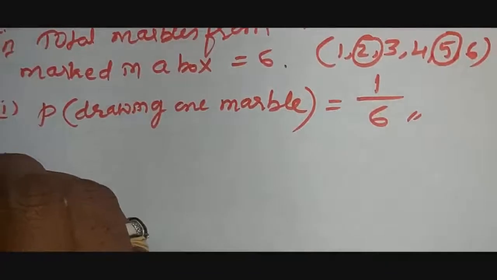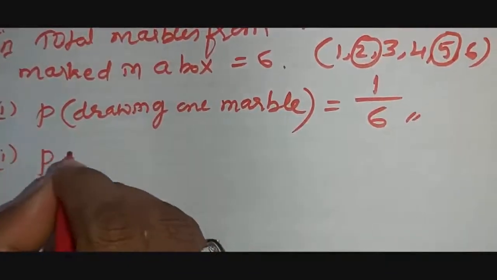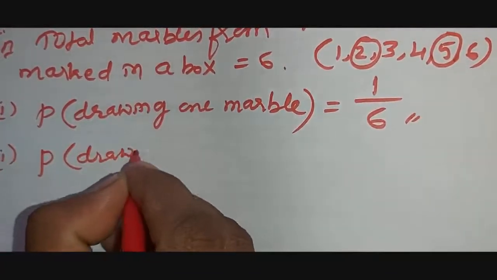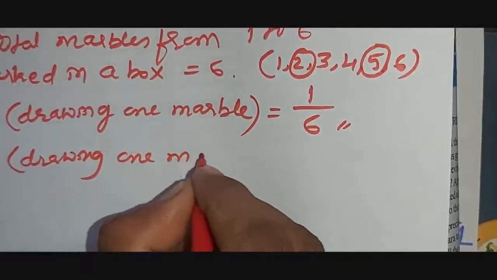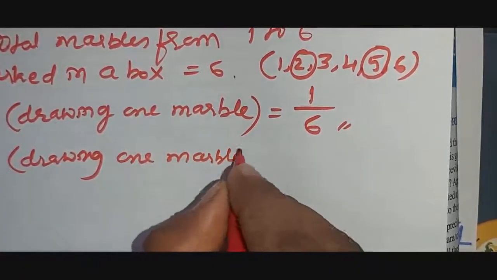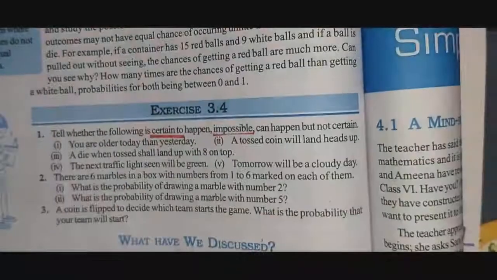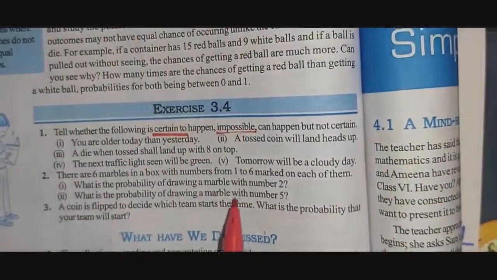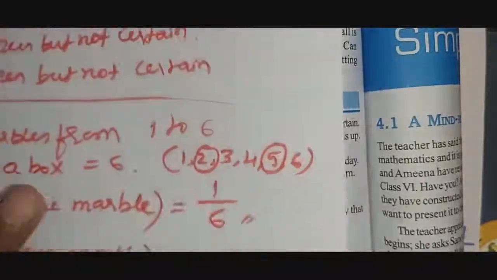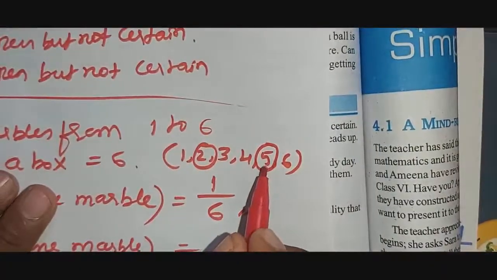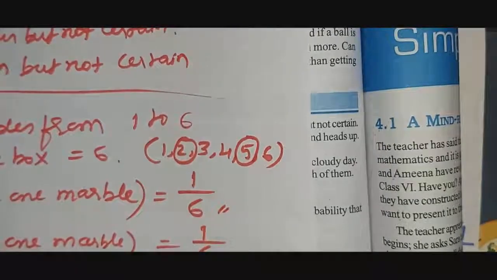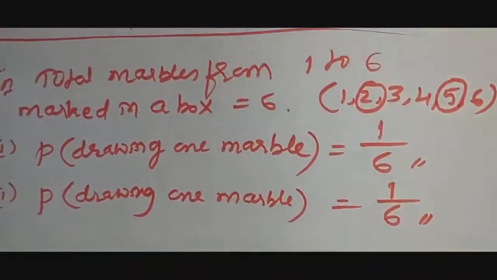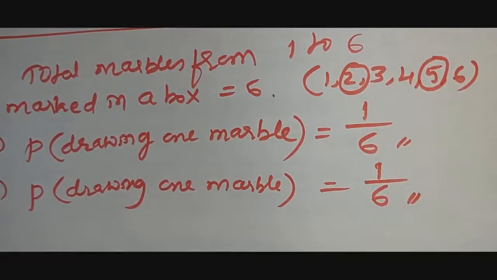So for the second question also, the probability of drawing this is also one marble only. See here, what is the probability of drawing a marble with number 5? Total how many 5s are there? Only one is there. So this solution is also 1 by 6, the right answer, right? 1 by 6. This is the second question's solution.